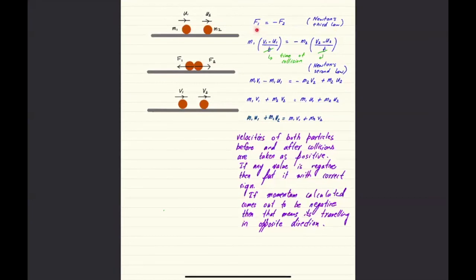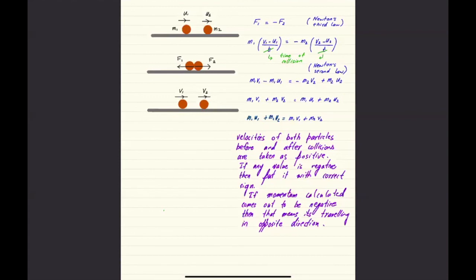And then if you look at an individual particle that experiences a force, according to Newton's second law, that force must be equal to the rate of change of its momentum. So if it's initially moving with velocity u1 and finally moving with velocity v1, then for particle m1, the rate of change of momentum would be m1 times (v1 minus u1) over t. That's the time of collision.